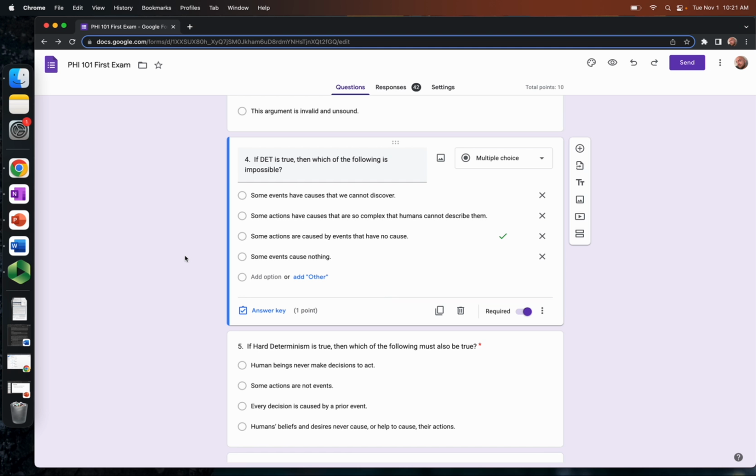Some actions are caused by events that have no cause. Yeah, right, because determinism is the thesis that every event has a cause. So it can't be the case that some actions are caused by events that don't have causes. Now, you might be inclined to say that some events cause nothing is impossible. That's not exactly impossible according to this view. So determinism just says that every event has a cause. It doesn't say that some events don't cause anything.